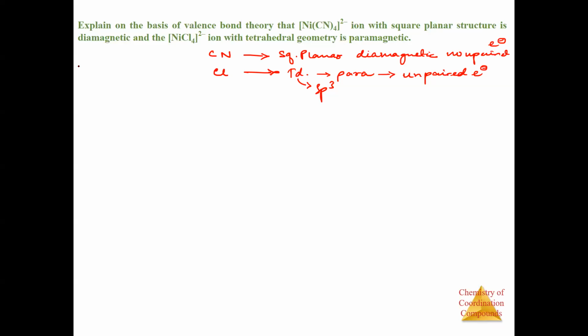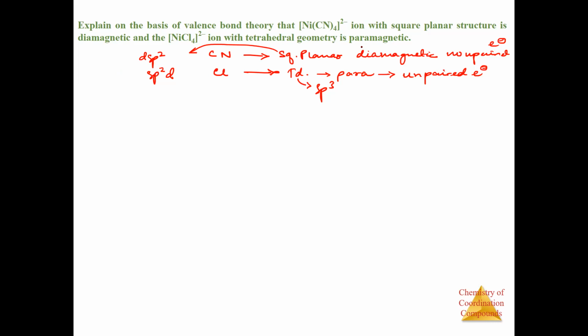For tetrahedral, we need sp3, right? What about square planar? Those who don't know, let me tell you. For square planar, you need dsp2, or sp2d. Any of these two combinations will work for square planar.